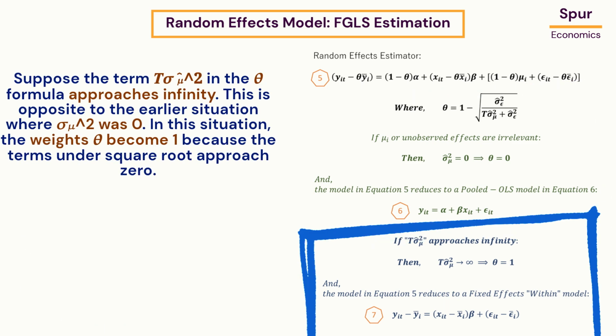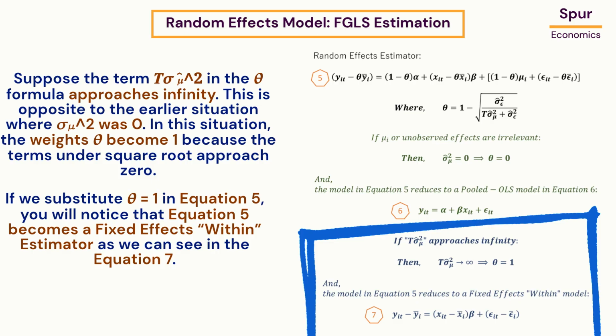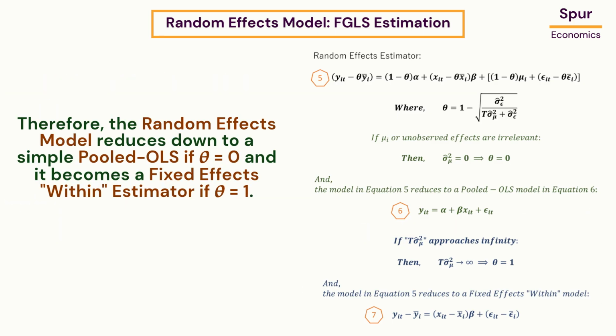Suppose the term t multiplied by sigma mu square in the theta formula approaches infinity. This is opposite to the earlier situation where sigma mu square was 0. In this situation, the weights theta become 1 because the terms under square root approach 0. If we substitute theta equals 1 in equation 5, you will notice that equation 5 becomes a fixed effects within estimator as we can see in the equation 7. Therefore, the random effects model reduces down to a simple pooled OLS if theta is 0 and it becomes a fixed effects within estimator if theta is 1.